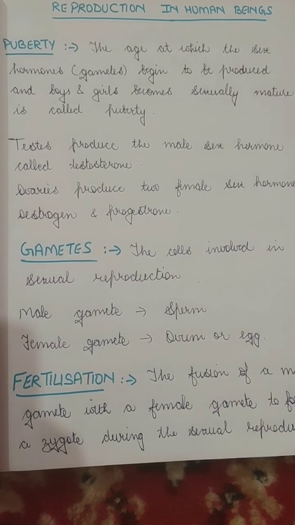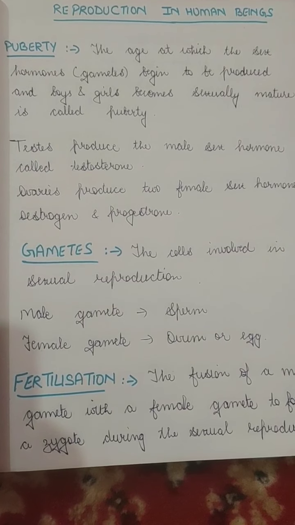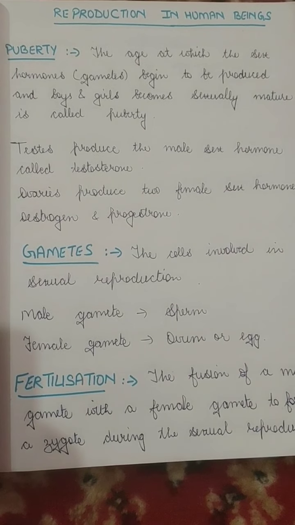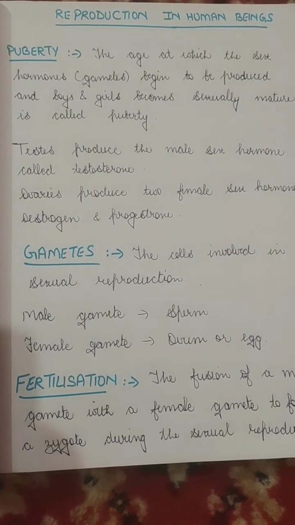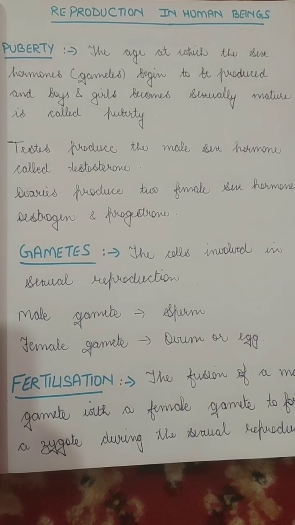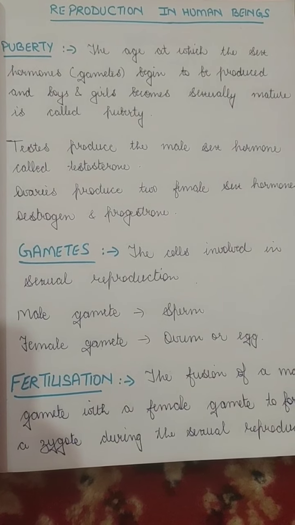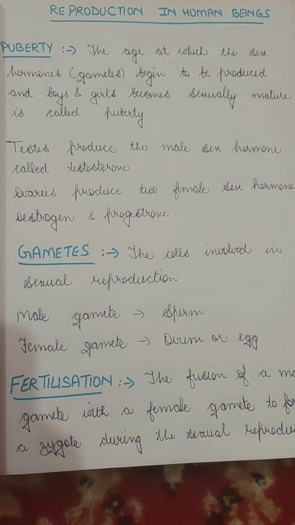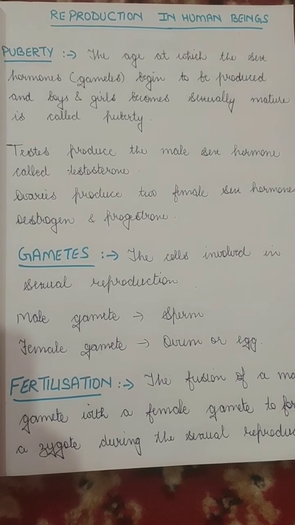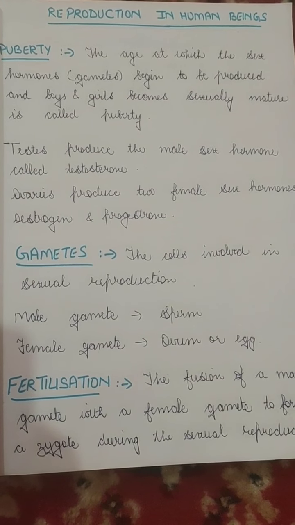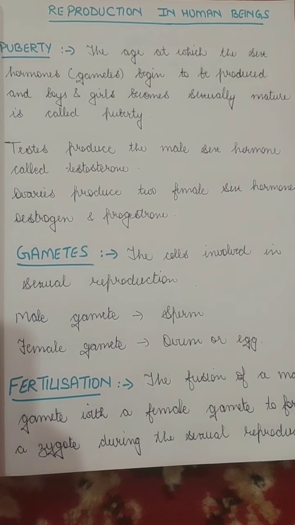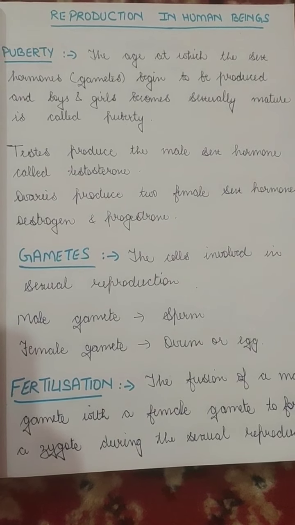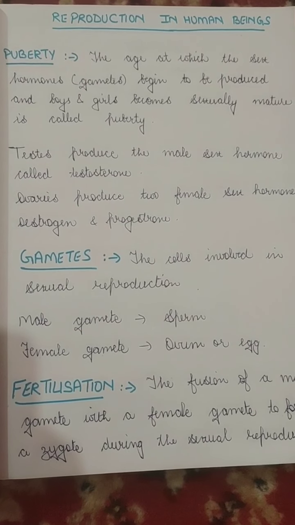Now, testes. Testes are the male gonads. Gonads are the glands which produce the hormones or sex hormones. So, testes produce the male sex hormone, which is called testosterone. Testes are present in males only, and the ovaries produce the female hormones, actually two female hormones, which are called estrogen and progesterone. So, ovaries and testes are basically the glands or gonads which produce the sex cells and the sex hormones.